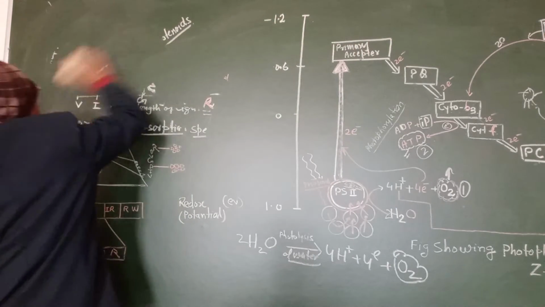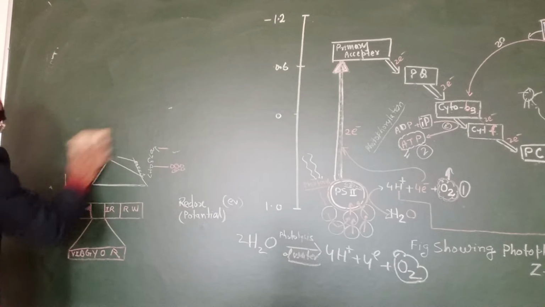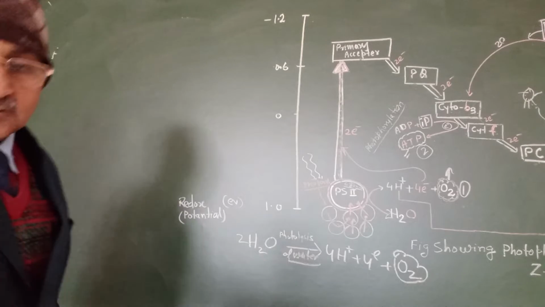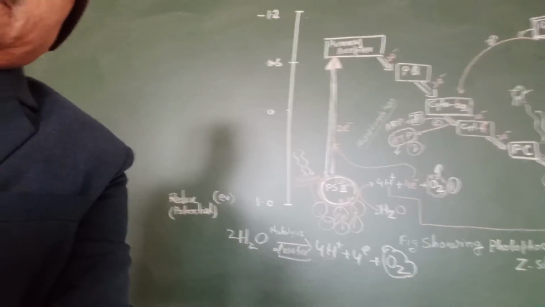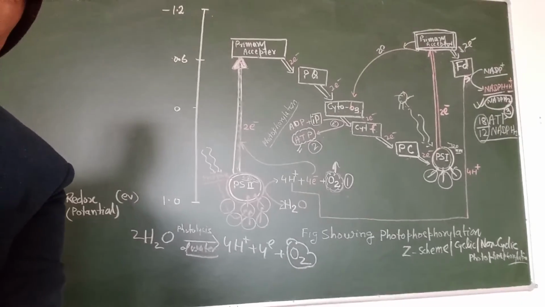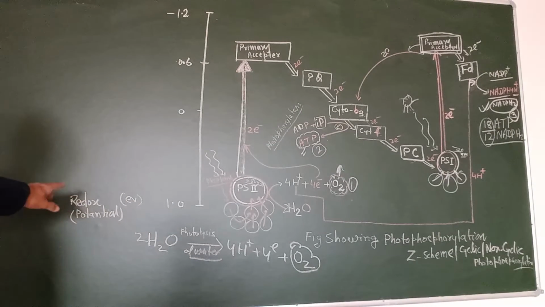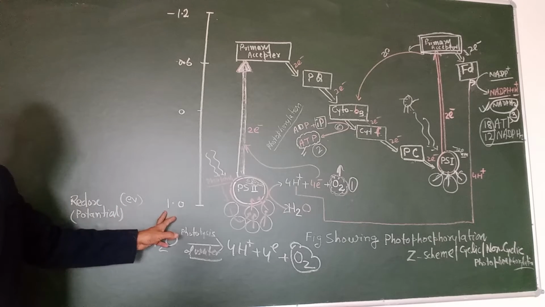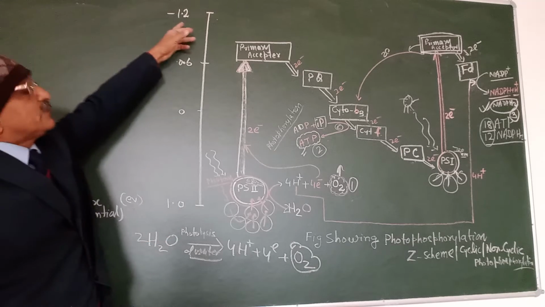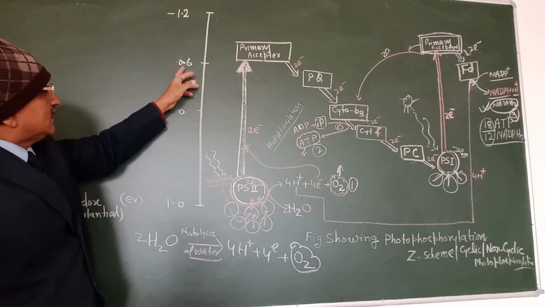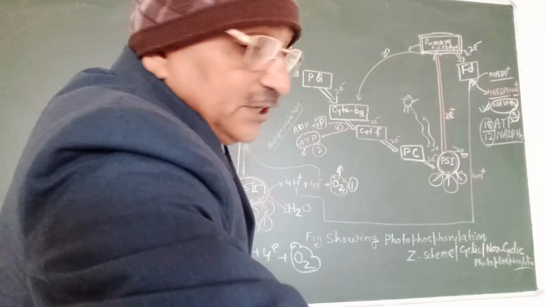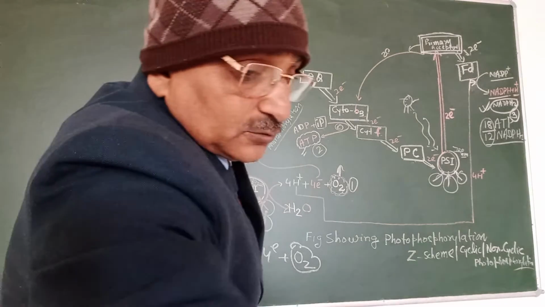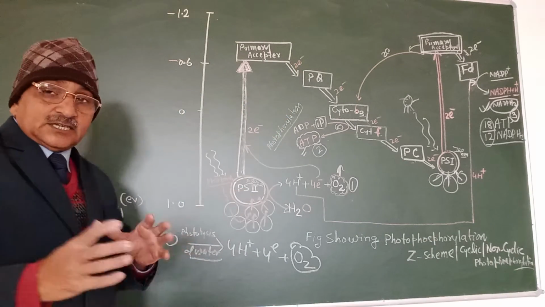Now, try to understand what happens here in this light reaction. Light reaction is characterized through the Z scheme. So what happens here? It takes place in the range of redox potential +1 to -1/2, near about minus 0.6, where the electron is present in the chlorophyll.